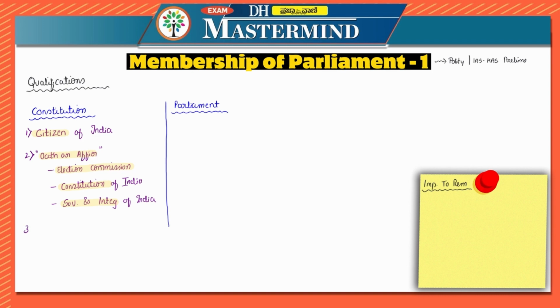Now, when we are looking at membership of parliament, what constitutes parliament? Parliament consists of the President, Lok Sabha and Rajya Sabha. So if they are a member of Lok Sabha, they are still called a member of parliament. If they are a member of Rajya Sabha, they are still called a member of parliament. But there are different conditions to be eligible for Lok Sabha and for Rajya Sabha. That one we have to see.